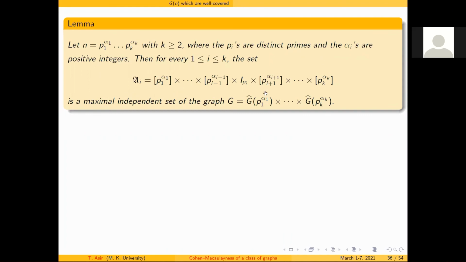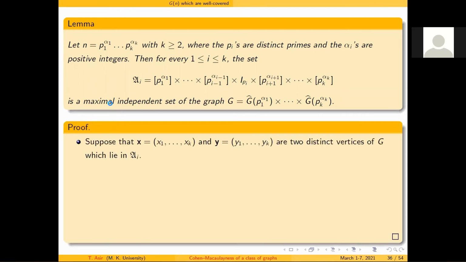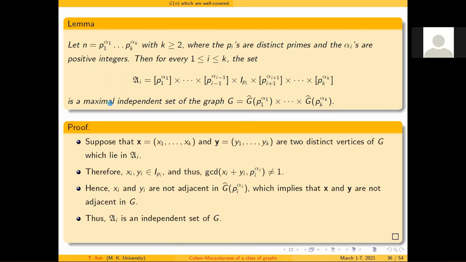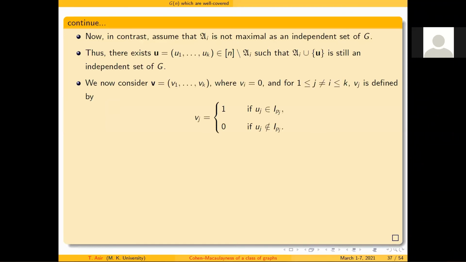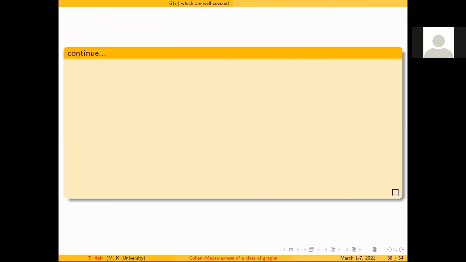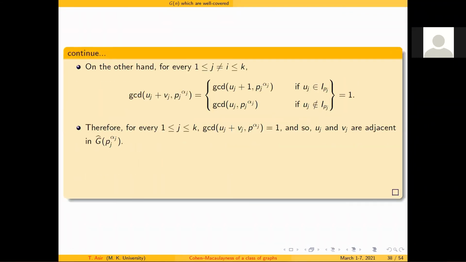Since this graph is isomorphic to my own graph G of n, I can retrieve from here another maximal independent set in my graph. Because of the time restriction, I avoid the proofs.